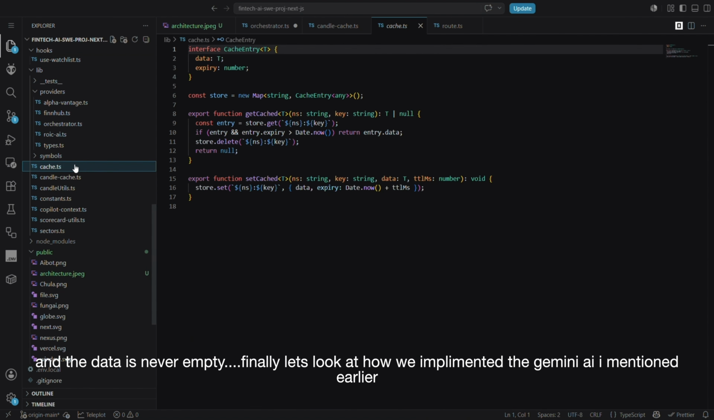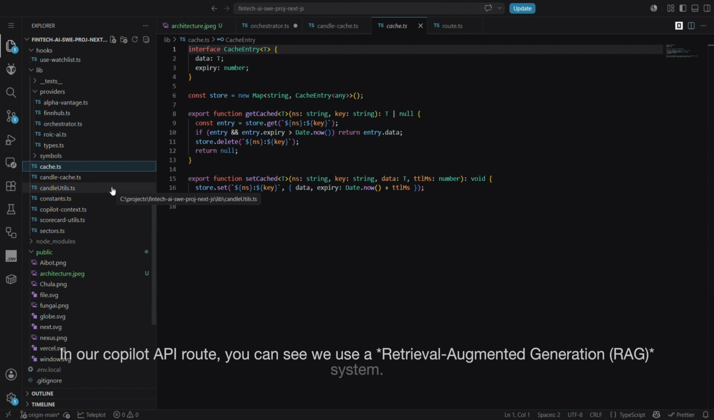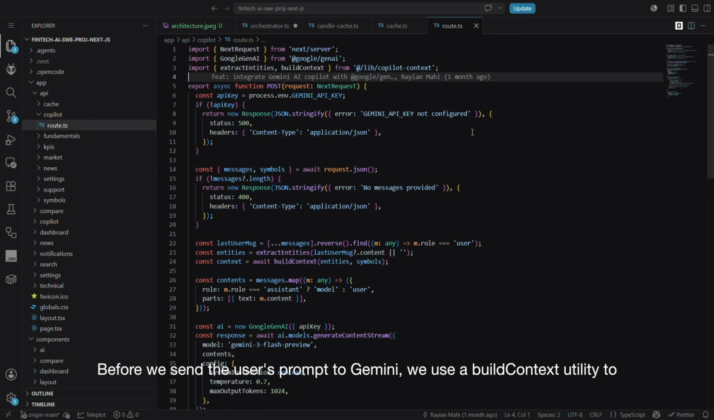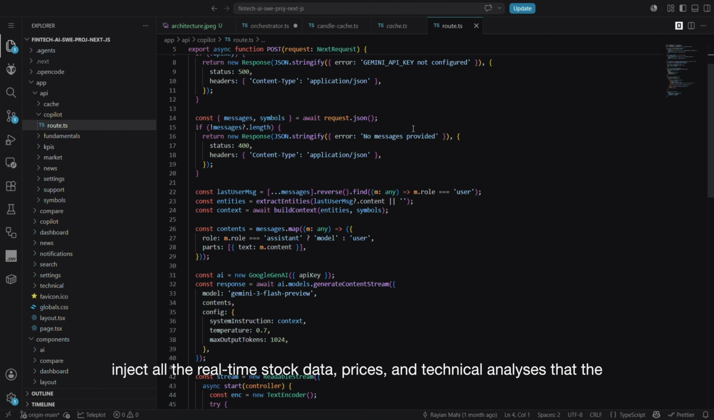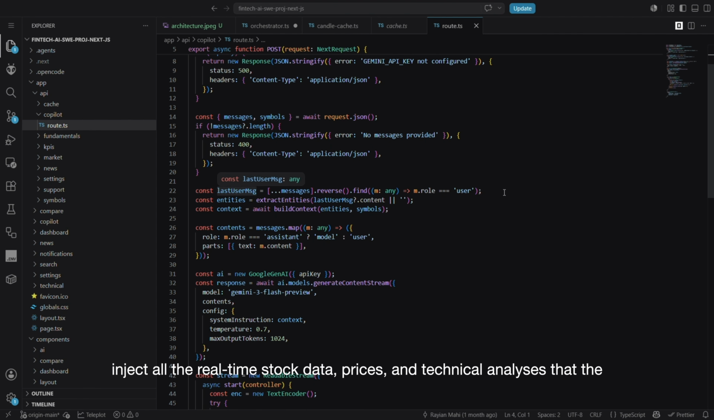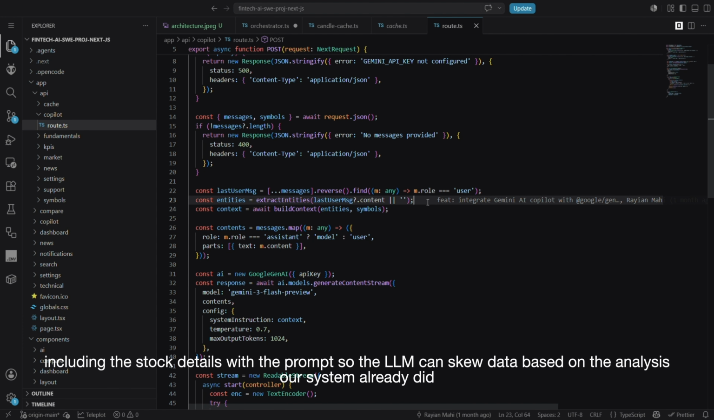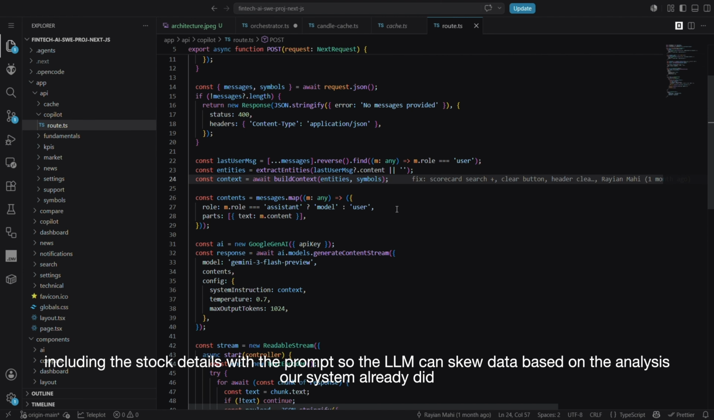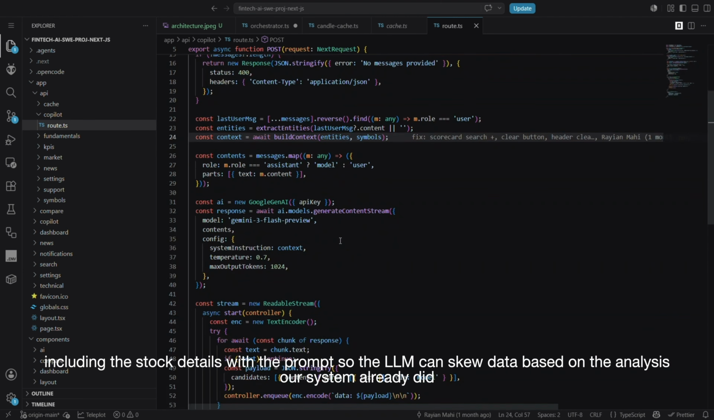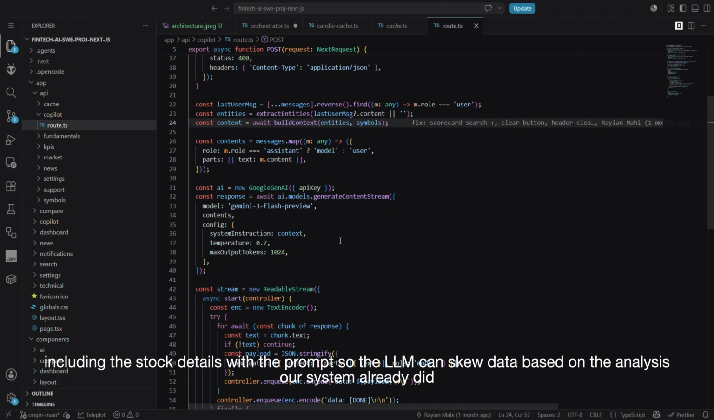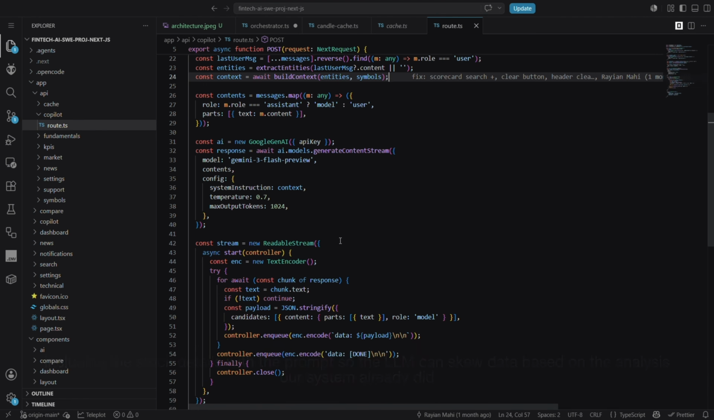Finally, let's look at how we implemented the Gemini AI I mentioned earlier. In our Copilot API route, you can see we use a retrieval-augmented generation, or RAG, system. Before we send the user's prompt to Gemini, we use the build context utility to give all the stock data, prices, and all the analysis that the application did, including the stock details, with the prompt, so the LLM can give answers based on the analysis our system already did.